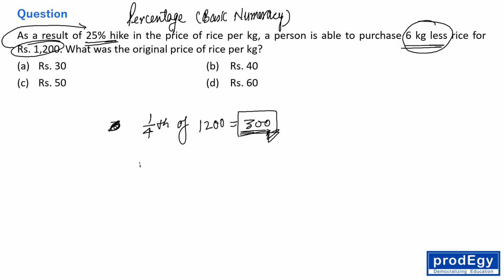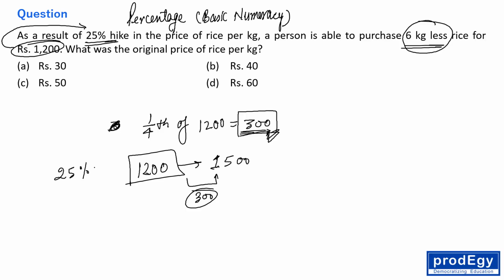So it means the article that was earlier available for 1200 is now available for 1500, right everyone? I repeat, 25% hike means the same article that was available for 1200 rupees is now available for 1500 rupees, right?